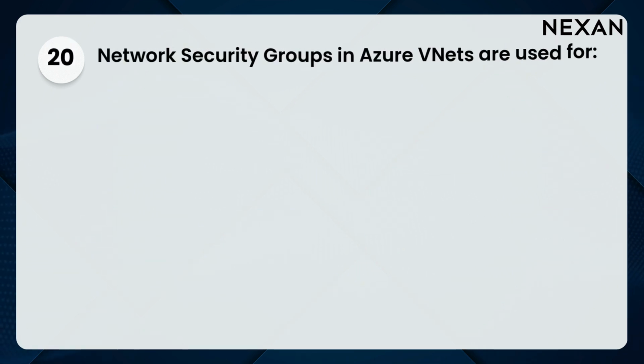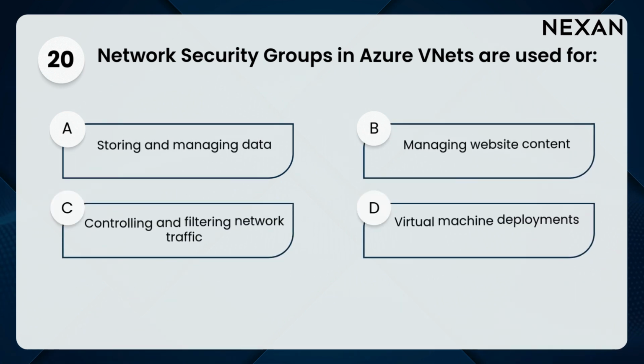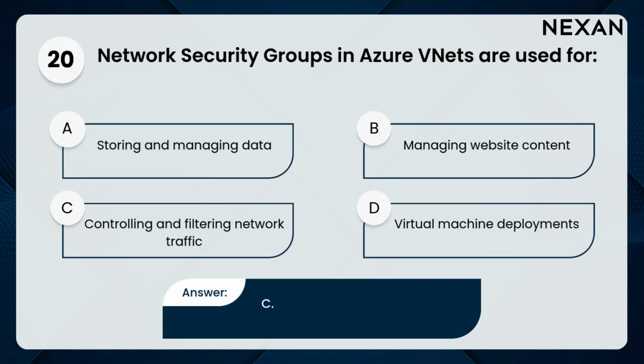20. Network security groups in Azure VNets are used for: A. Storing and managing data, B. Managing website content, C. Controlling and filtering network traffic, D. Virtual machine deployments. Answer: C. Controlling and filtering network traffic.